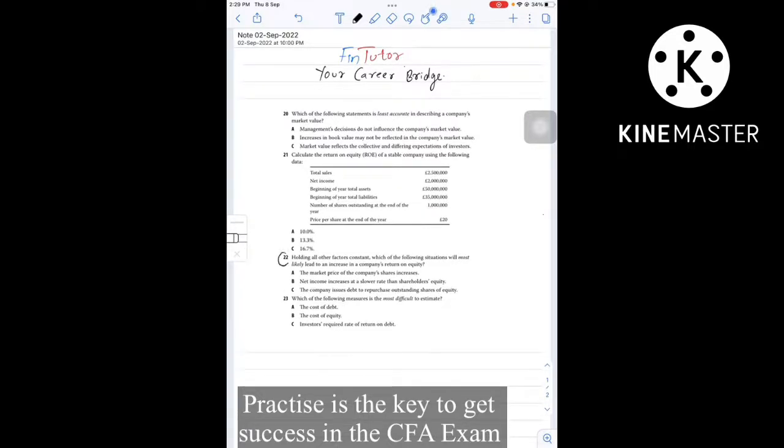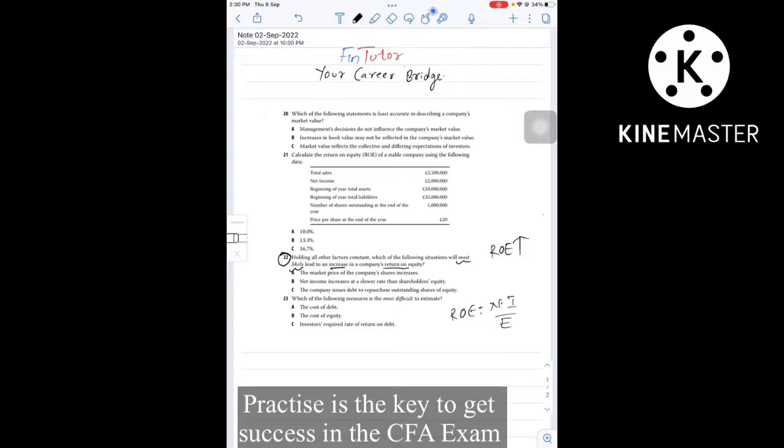Question number 22. Holding all other factors constant, which of the following situations will most likely lead to an increase in a company's ROE? So which statement will lead to a rise or increase in ROE? This we need to find out. See, the return on equity formula is net income divided by equity capital.